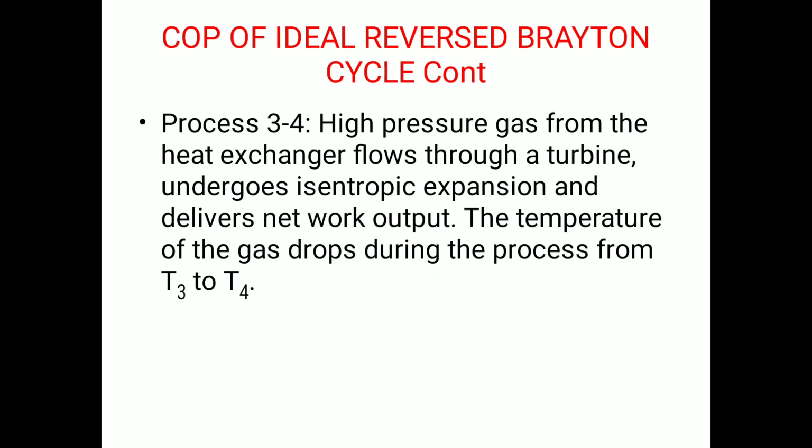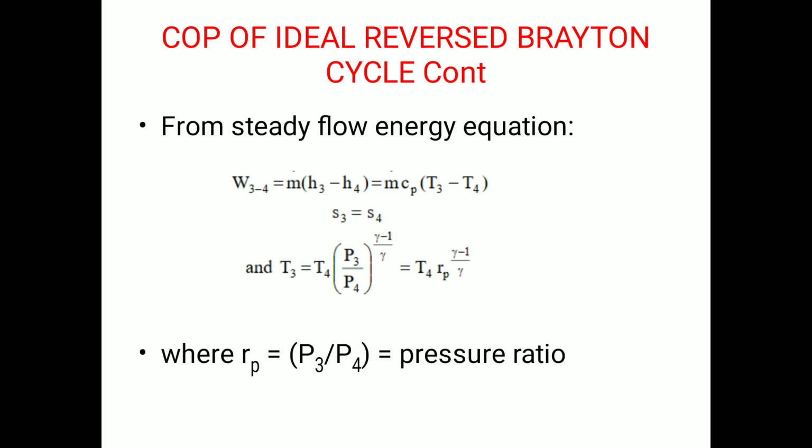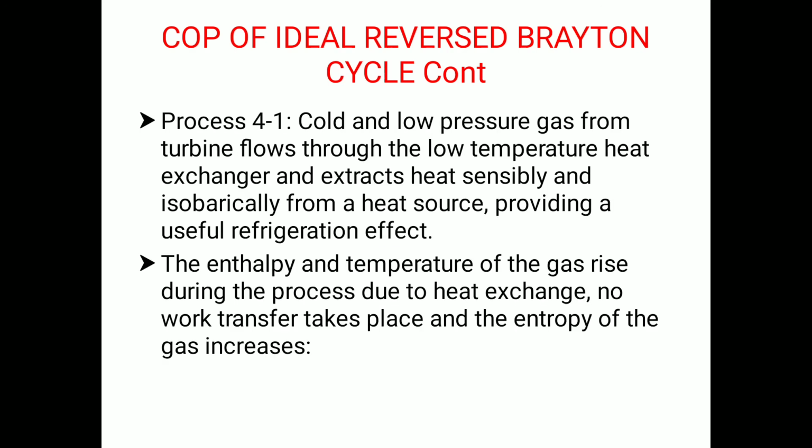If you discuss process 3 to 4, high pressure gas from the heat exchanger flows through a turbine, undergoes isentropic expansion and delivers net work output. The temperature of the gas drops during the process from T3 to T4. From the steady flow energy equations, you can calculate the work and the temperature relations for process 3 to 4, and you can also calculate the pressure ratio for process 3 to 4.